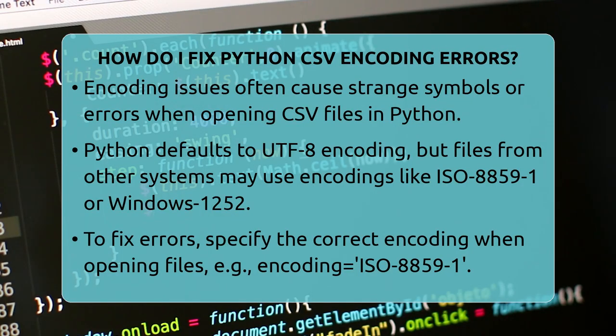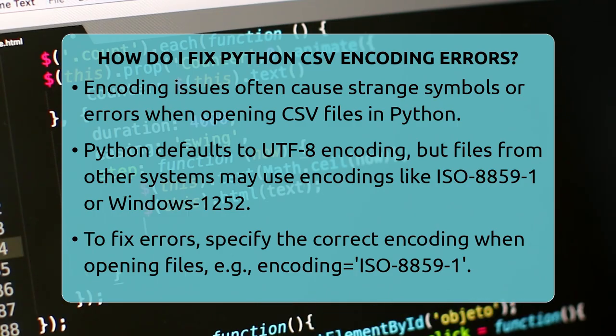How do I fix Python CSV encoding errors? Imagine trying to open a file and seeing strange symbols or getting an error message. That's often caused by encoding issues when reading CSV files in Python. Let's uncover how to fix these problems so your scripts run smoothly.